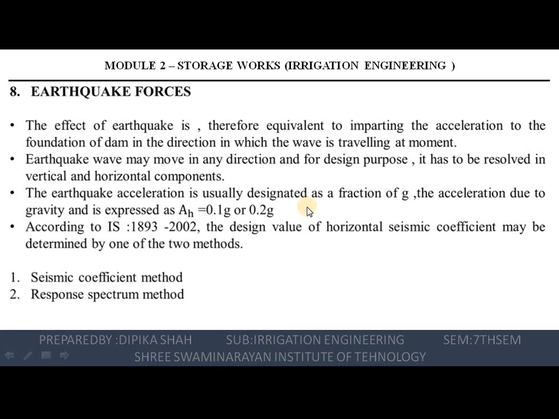The earthquake acceleration is usually designed as a fraction of g, the acceleration due to gravity, and expressed by the equation ah is equal to 0.1 g or 0.2 g. So according to IS 1893/2002, the design value of the horizontal seismic coefficient may be determined by two methods. First one is the seismic coefficient method and second one is the response spectrum method.